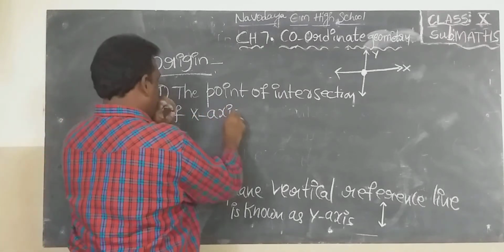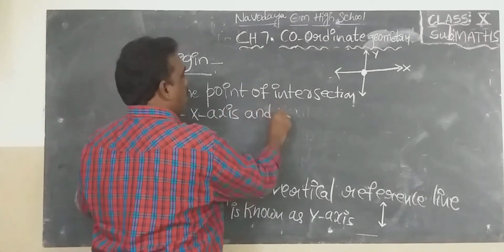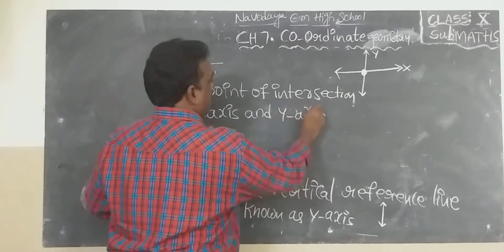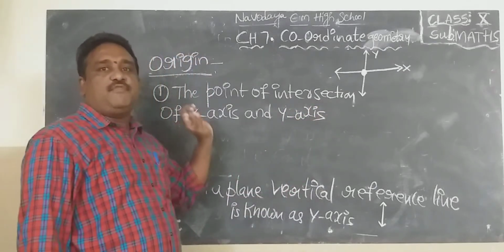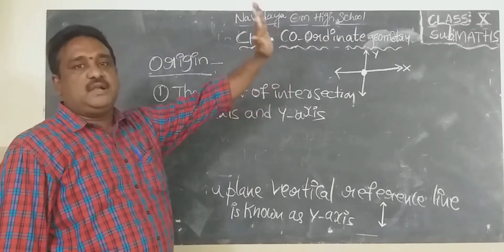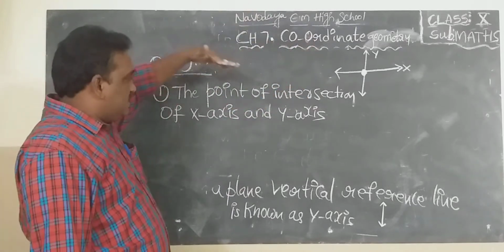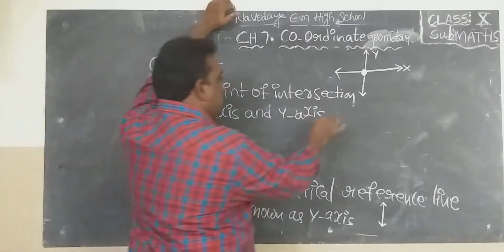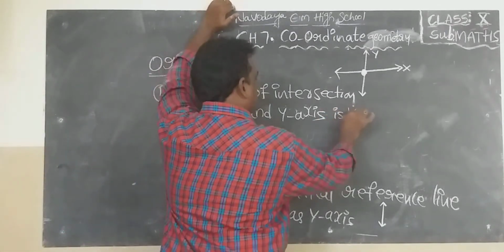The point of intersection of the x-axis and y-axis is known as the origin.